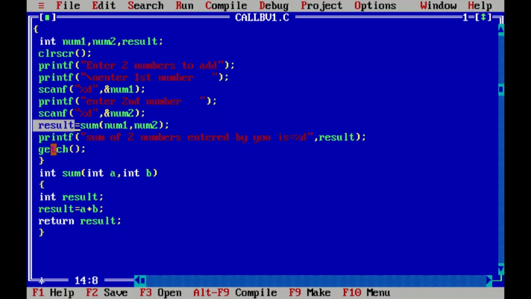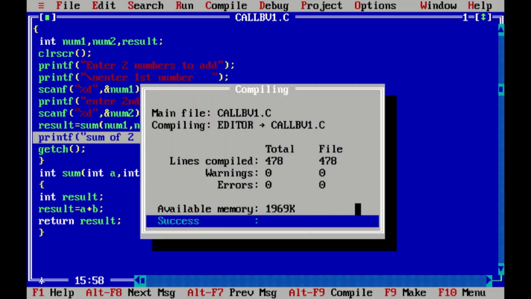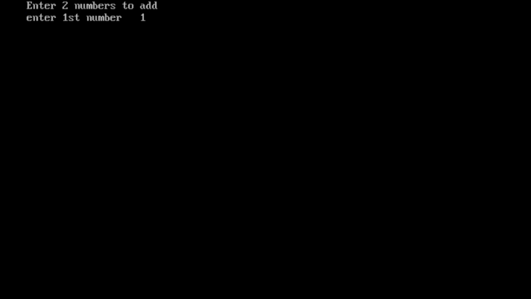Once this value is here, after this the statement will be printed. And then we'll get the sum of the entered numbers. Let's run it. Alt F9, Control F9. I am giving first number 12, second number 13, and the resultant is 25. So this was the output by calling a function by value. It means we are passing a copy of parameters to the called function.